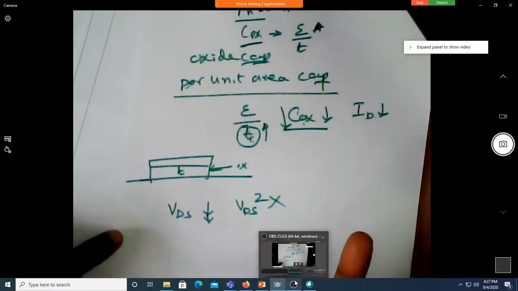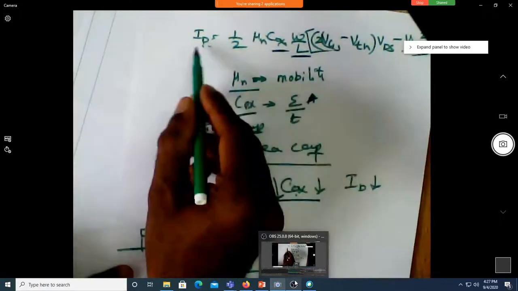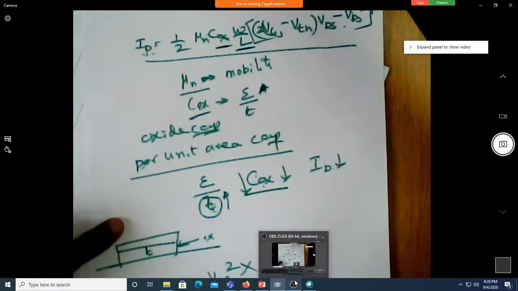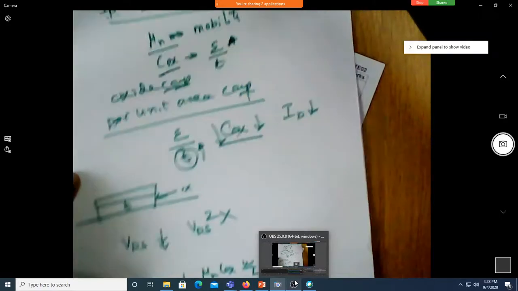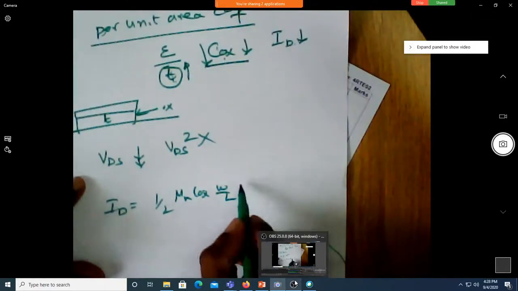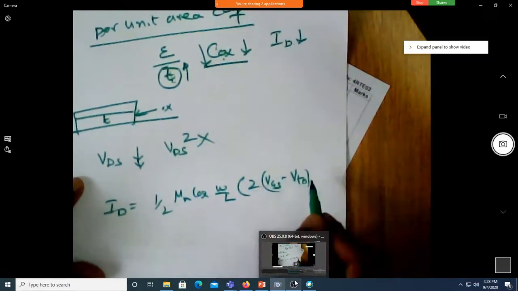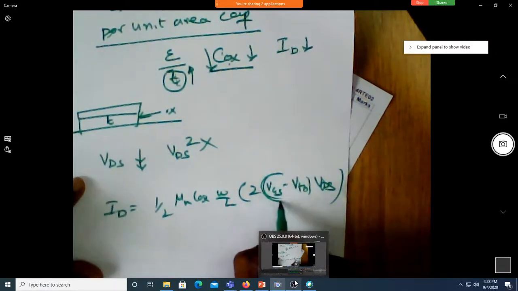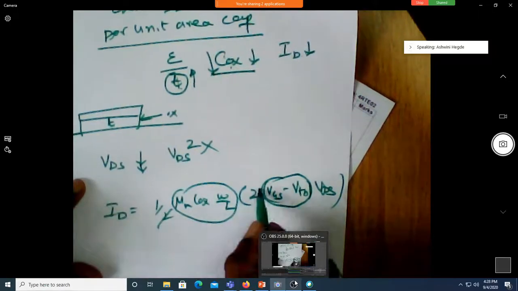That's why, when it is 0.1, you can neglect 0.01. So in such a case, the equation becomes something like this: ID is equal to half mu n Cox W by L times (2 (VGS minus VTH) VDS). Correct? This will be constant, no? This is also constant. This and this will go up.